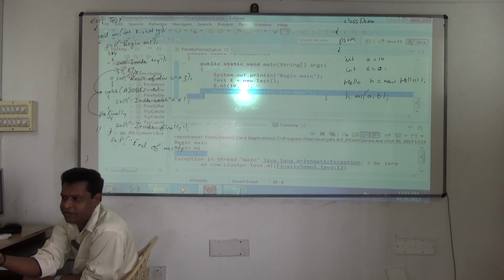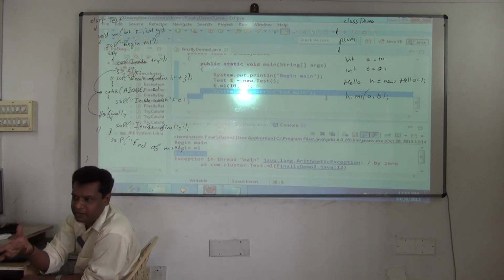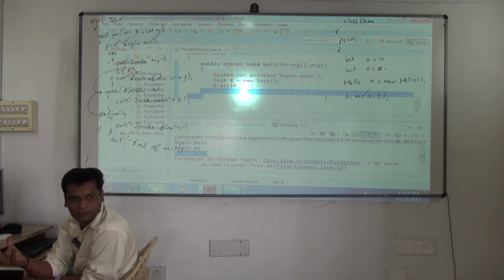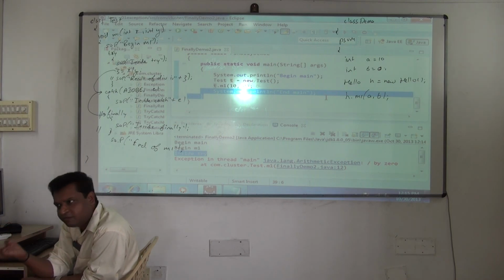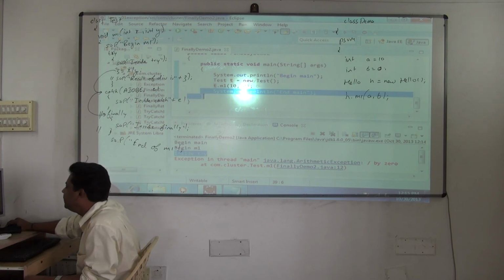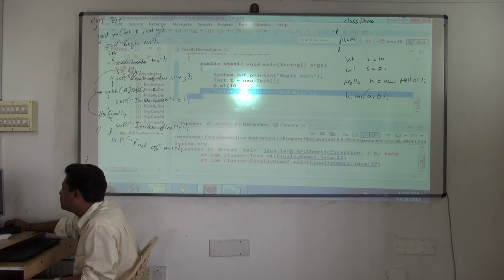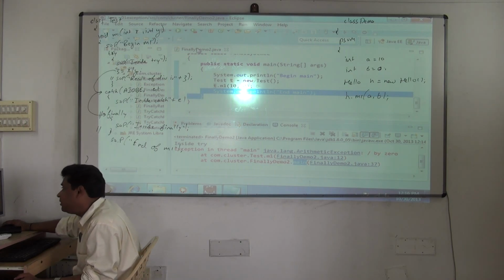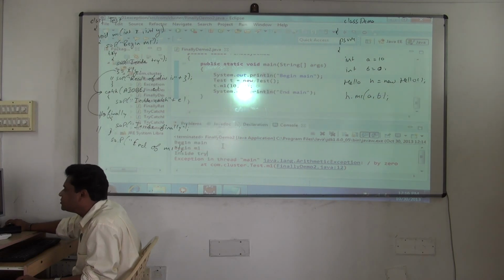M1 also did not handle it. From M1, that is why it came to main. Main should have handled it by writing what? try catch. They are not handling it in main also. So obviously it will go to the default handler. The default handler is printing the message now, normal. What message? It means main called M1, all that trace it will give you now. Are you following now? This is the flow now. But if you want that statement to, see, M1 also did not get executed.